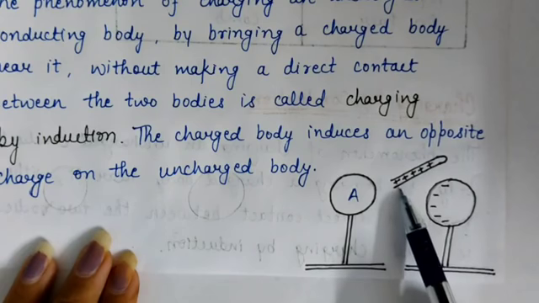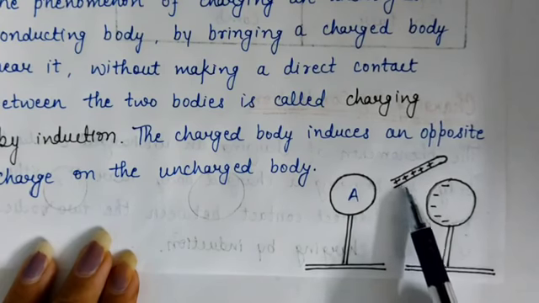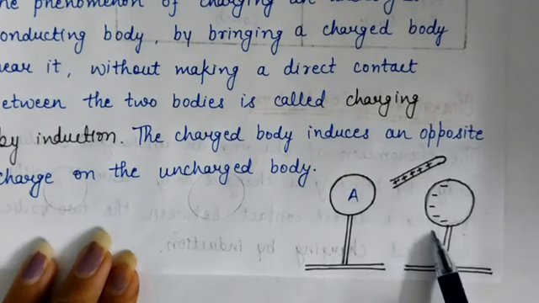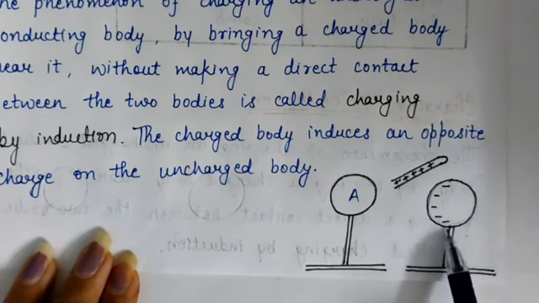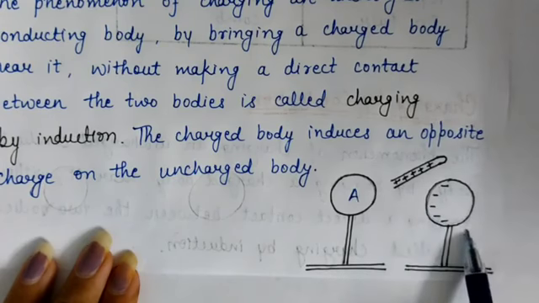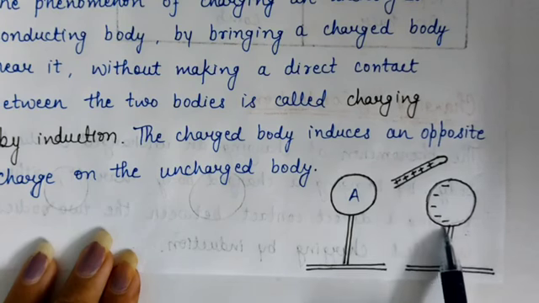See, this ebonite rod is positively charged. So, when we bring this positively charged ebonite rod near to this metallic sphere, then some negative charge accumulates on the metallic sphere B. Some negative charge appears on the metallic sphere B, because this is a positive charge and this is a negative charge.